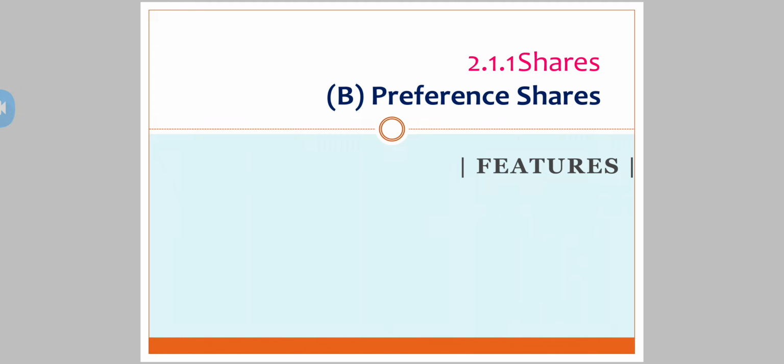Now coming to the features of the preference shares. Few of the features are based on what we have seen just now, those 3 important points. What are those 3 important points? Payment of dividend got priority before equity share capital. Rate of dividend is fixed. Third one, prior payment of capital, priority over equity shareholders.